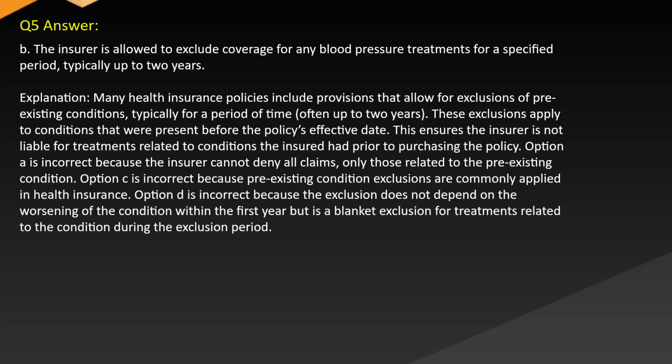This ensures the insurer is not liable for treatments related to conditions the insured had prior to purchasing the policy. Option A is incorrect because the insurer cannot deny all claims, only those related to the pre-existing condition. Option C is incorrect because pre-existing condition exclusions are commonly applied in health insurance. Option D is incorrect because the exclusion does not depend on the worsening of the condition within the first year, but is a blanket exclusion for treatments related to the condition during the exclusion period.